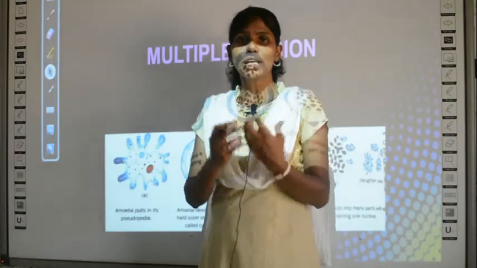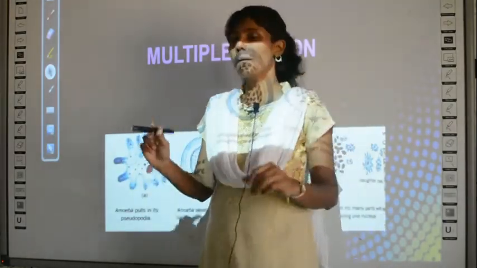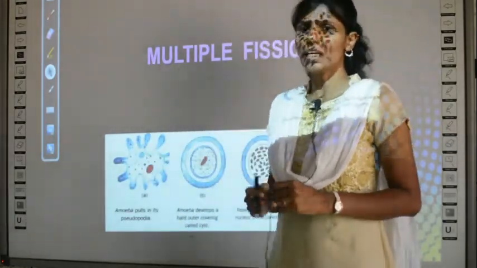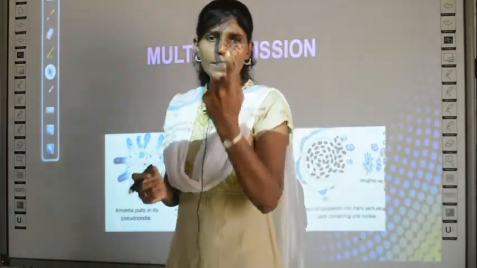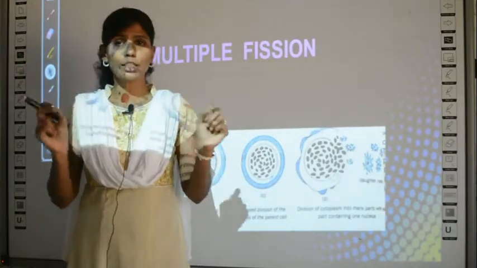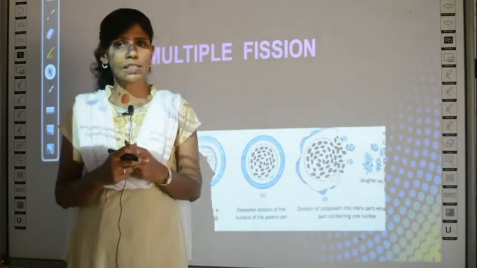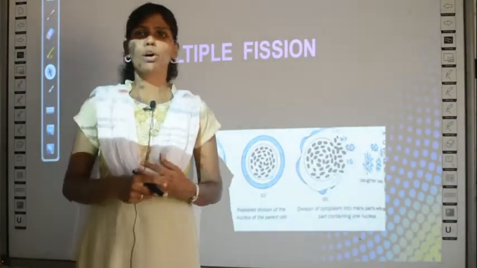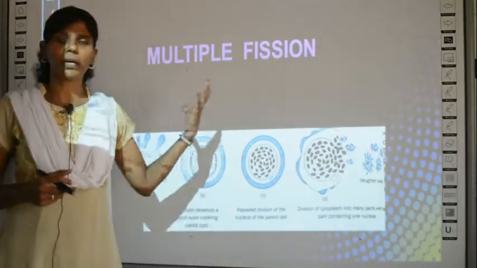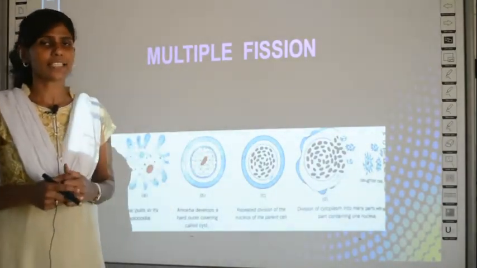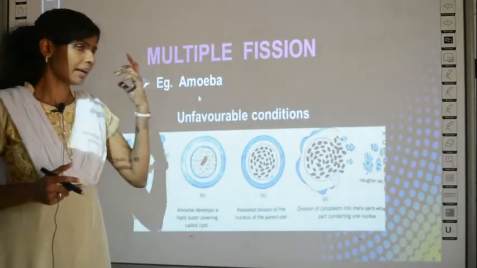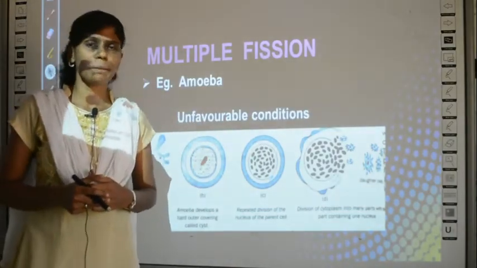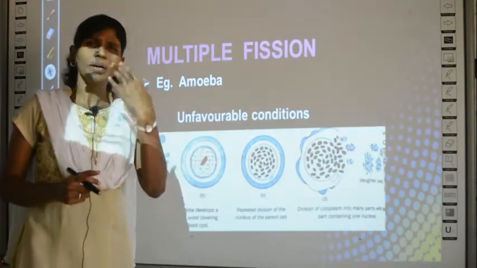Multiple fission means splitting into many. Multiple means many, right? So fission is again splitting. In this case, one cell is going to be split into n number of cells. N means a multiple number of cells is going to be formed out of this type of asexual reproduction. Where does it happen? It happens again in amoeba. The example is amoeba. You might be confused now.